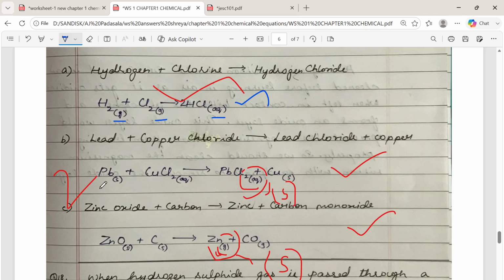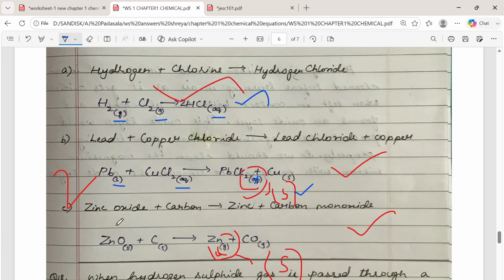And the correct equation for the second one is: for lead, you write Pb solid, and the copper chloride is CuCl2 aqueous, and lead chloride is PbCl2, plus the copper is copper, solid. Actually, here this lead chloride is not aqueous. This is actually wrong. Here the lead chloride state is solid only, so please write it correctly.